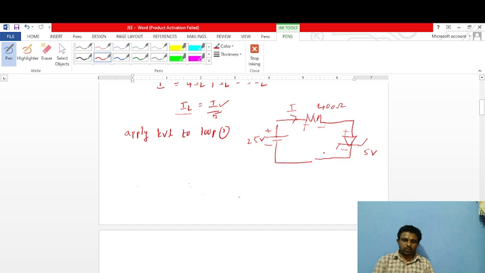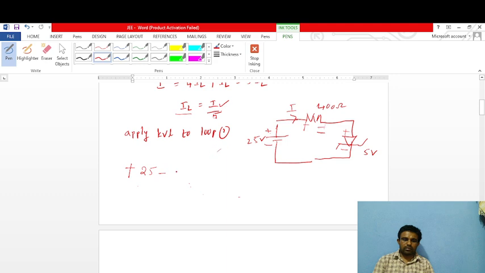So first consider the main source, 25 volts. Then the remaining components' second terminals are considered, so the second terminal is minus.